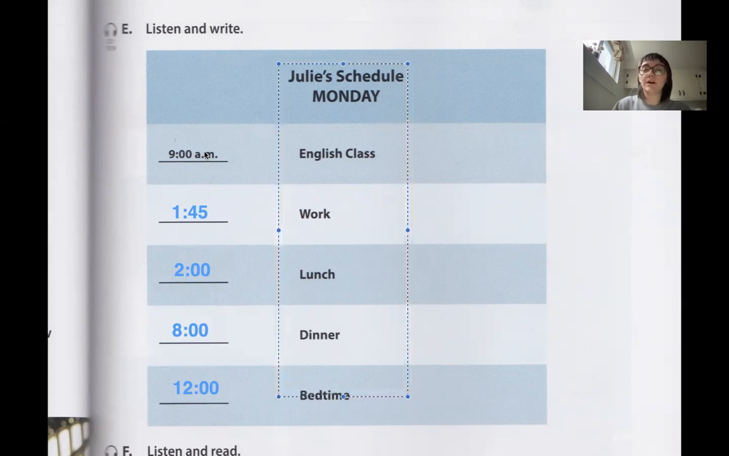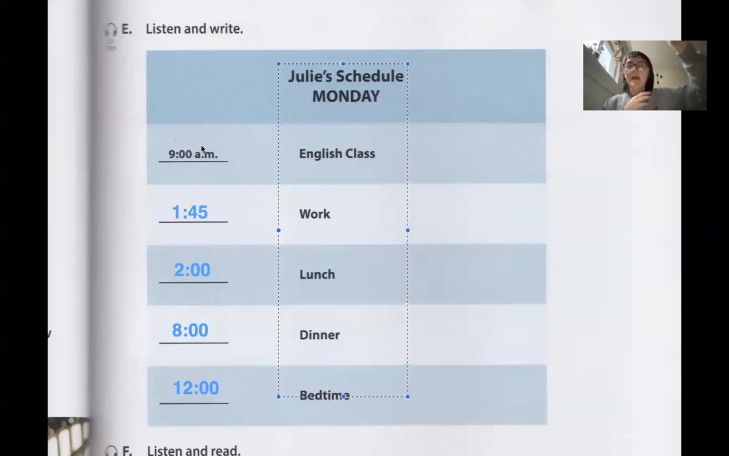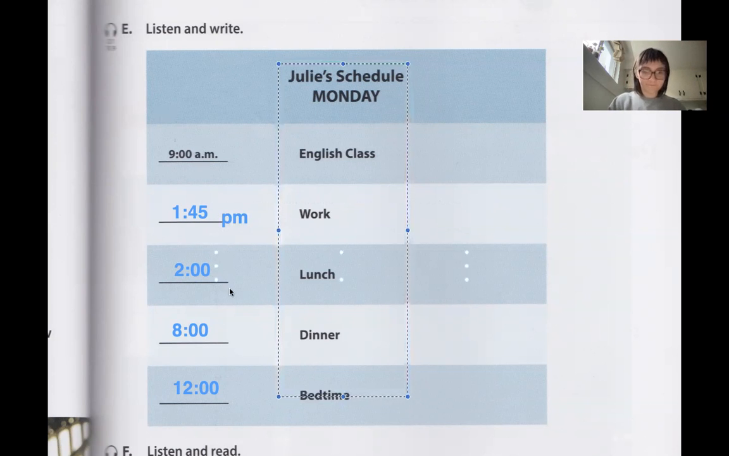Now, the other thing we can talk about is this AM, PM. So AM can usually mean, think of it as morning, right? 9 a.m. is when you wake up, get ready, go to something, that 9 a.m., not 9 a.m. when it's dark outside, right? So 1:45 p.m. is the afternoon. 2 p.m. is also the afternoon. 8 p.m. is nighttime, right? It's when the sun is going down.